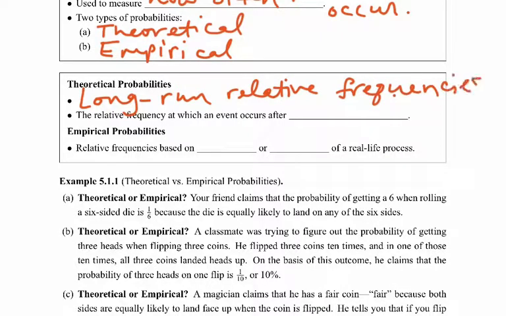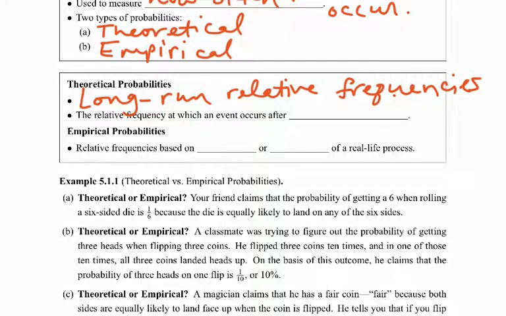If I were to flip a coin 1,000,000 times, 1,000,000,000 times, as many times as I could think of, an infinite number of times, how often is that coin going to land on heads? How frequent is it that it's going to land on heads? That's what we mean by the long run probability.